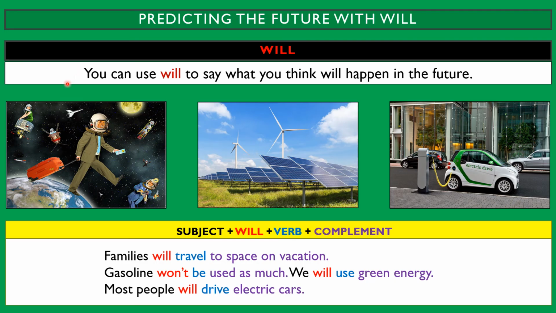Will. You can use will to say what you think will happen in the future. For this, you need a subject plus will plus a verb plus a complement. For example, families will travel to space on vacation. Gasoline won't be used as much. We will use green energy. Most people will drive electric cars.